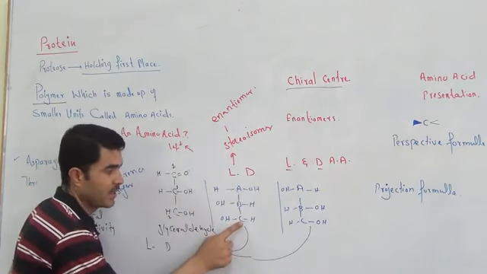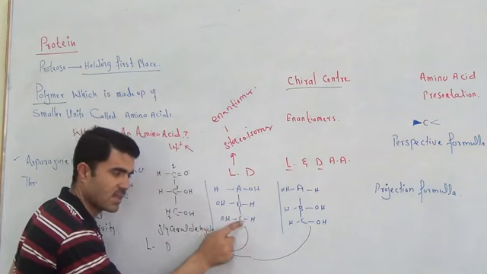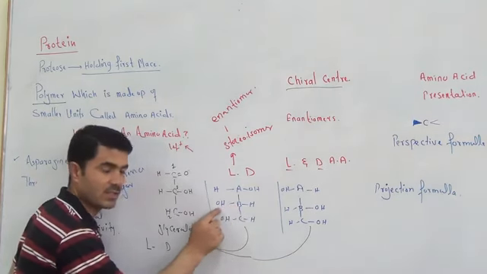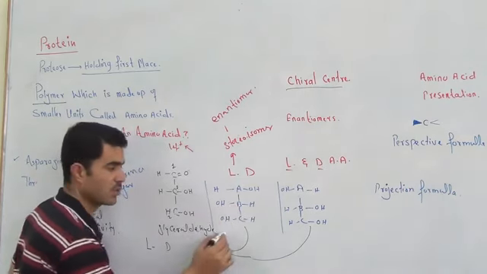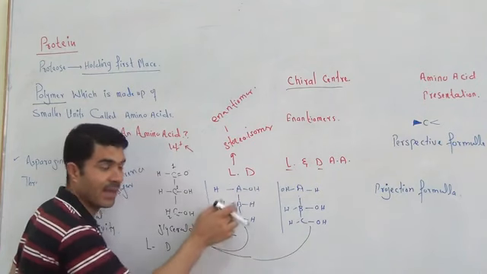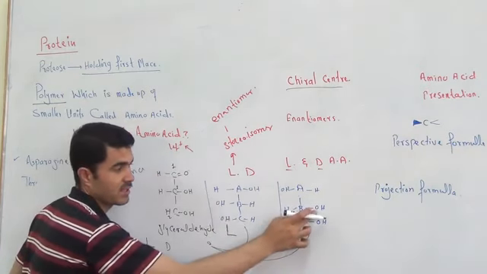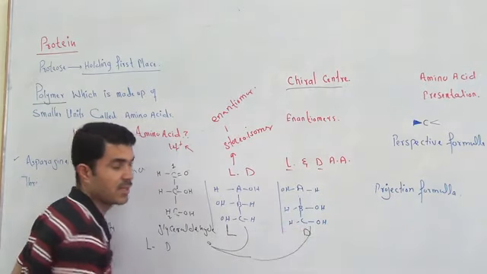This compound, the second last, this one is the last. If this is the last, this is the second last carbon. Here the OH is on the left side, so you will give it the name L compound, and here the OH is on the right side, so we will give it the name D.